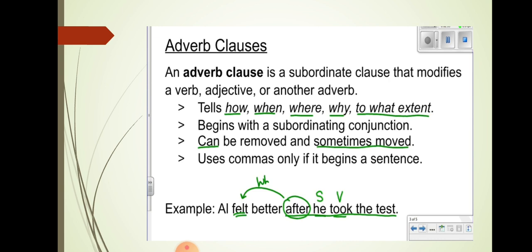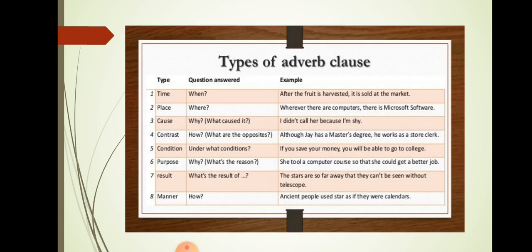After he took the test is answering the question word when. So this whole group of words has a subject, he, and the verb, took. It has a subject and verb, so it's not a phrase, it's a clause. And as it's starting with a subordinating conjunction, definitely it's a kind of subordinate clause. And which kind of subordinate clause is it? It's answering when, so it is an adverb clause. Clear?